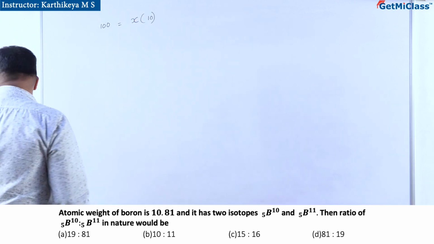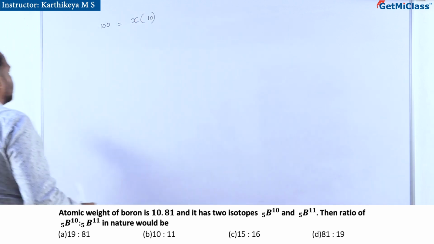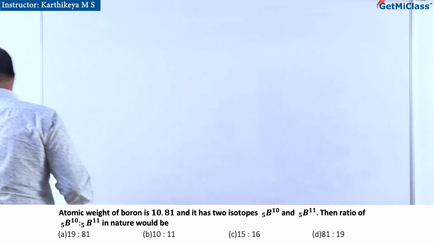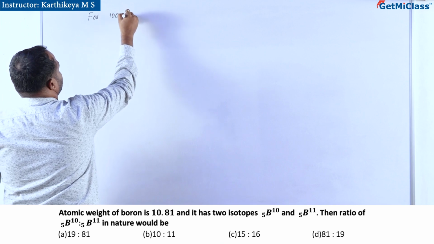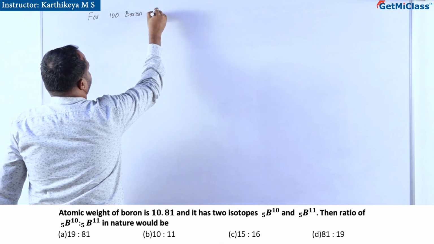So if you consider 100 atoms, let it be 100 boron atoms.